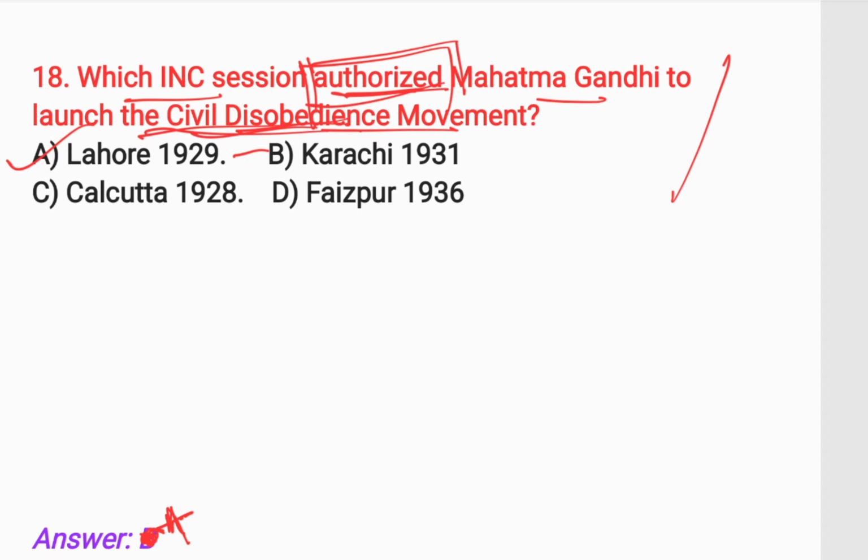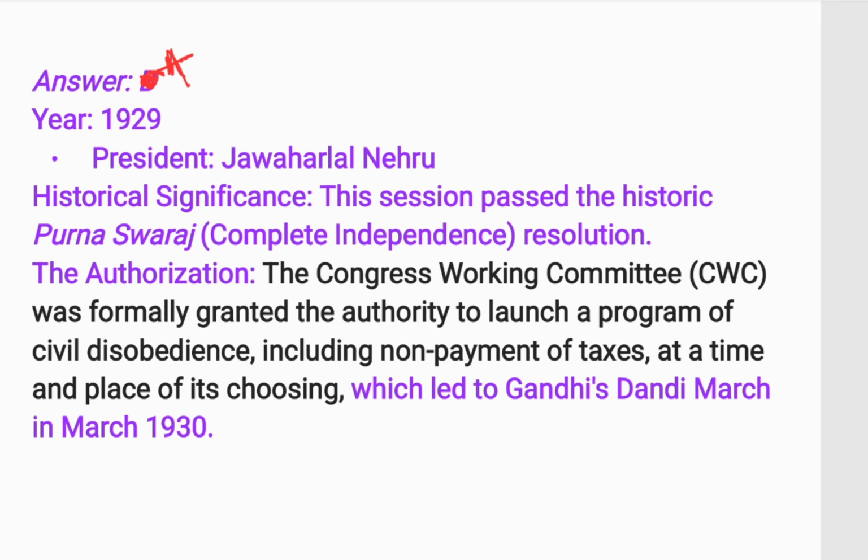1929 Lahore session. President was Jawaharlal Nehru. The Congress Working Committee (CWC) was formally granted the authority to launch a program of civil disobedience, including non-payment of taxes, at a time and place of its choosing, which led to Gandhi's Dandi March in 1930.